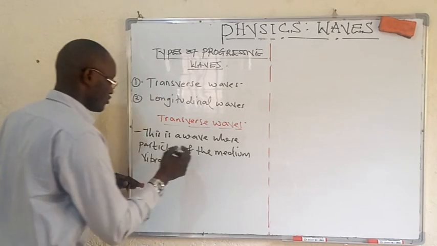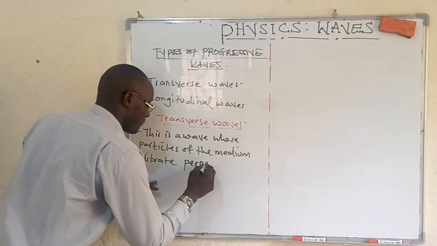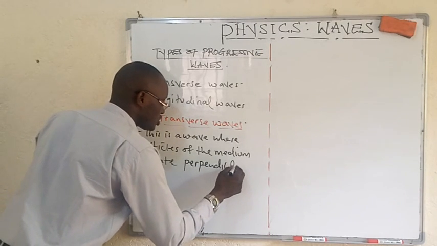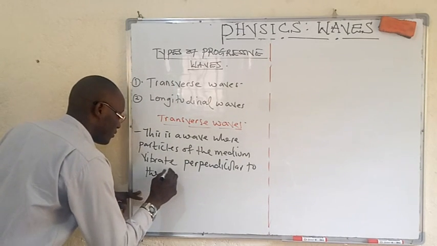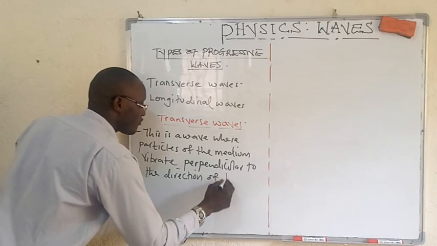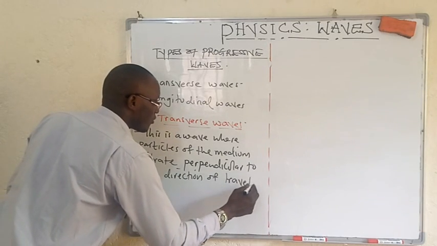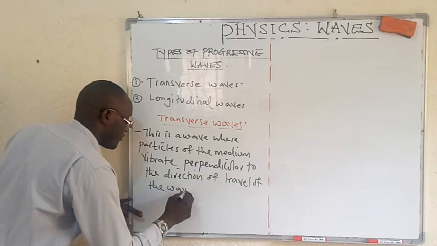So, a transverse wave is where particles of the medium vibrate perpendicular to the direction of travel of the wave.